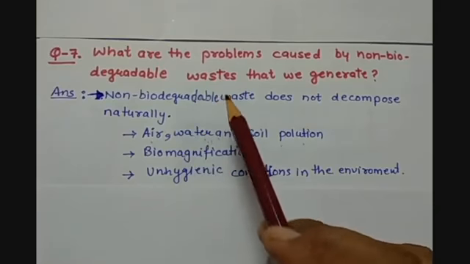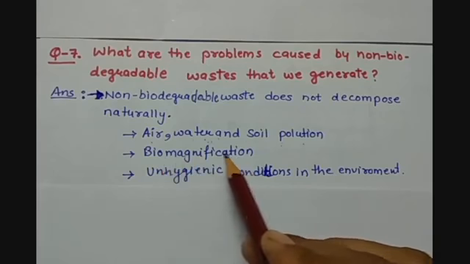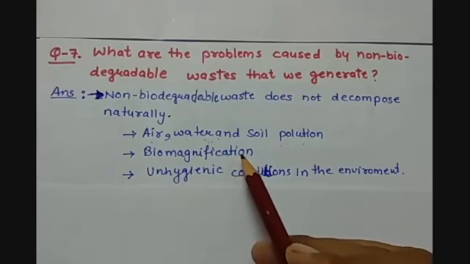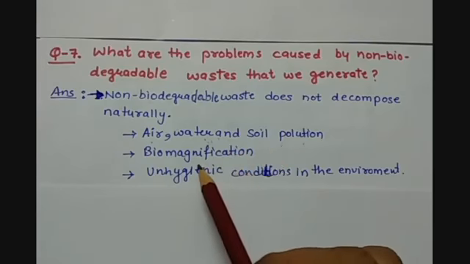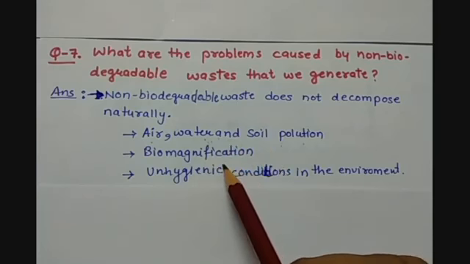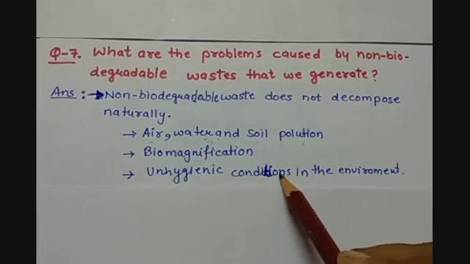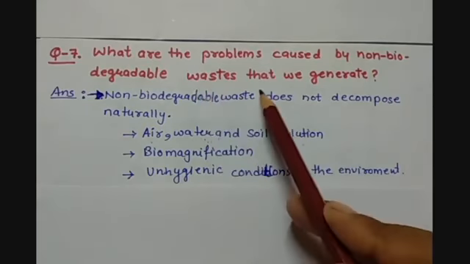Non-biodegradable waste also increases biomagnification, which is a process in which toxic substances get deposited into the tissues of organisms at higher trophic levels in a food chain. So when they are present in the air, water, and soil, they will increase the biomagnification process. They are also unhygienic, creating unhygienic conditions in the environment. So these are the problems related to non-biodegradable waste.